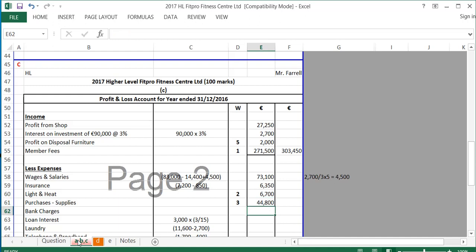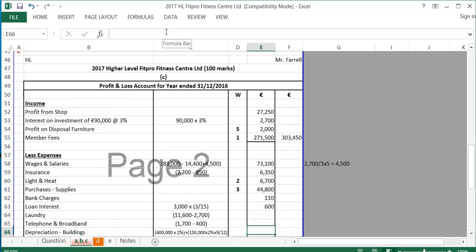Bank charges are coming directly from the question or the notes. Yeah, note 4 says bank charges are €110. Loan interest. So the loan interest was 3,000, and that was for 15 months. So I just have to work out this year's loan interest to 3 months. So it'll be 3,000 divided by 15, sorry, multiplied by 12. We already worked out the 12 above, so 3 months, which is 600.